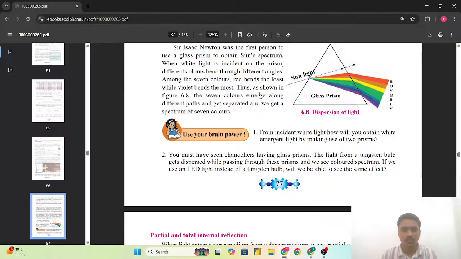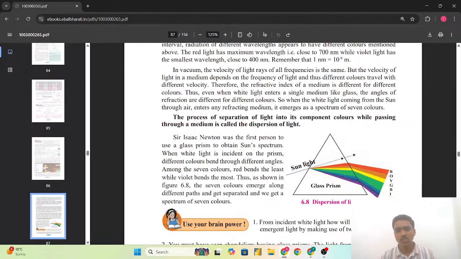So due to which velocity of the light will change as the medium changes. This is of course obvious. So different light colors travel with the different velocity in the medium.